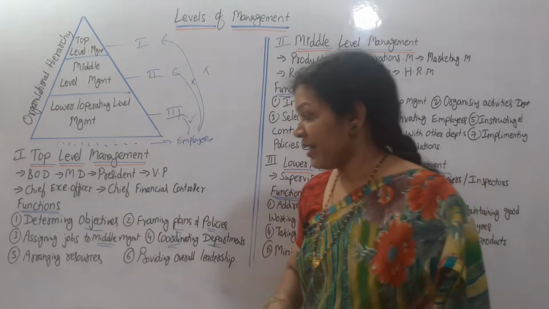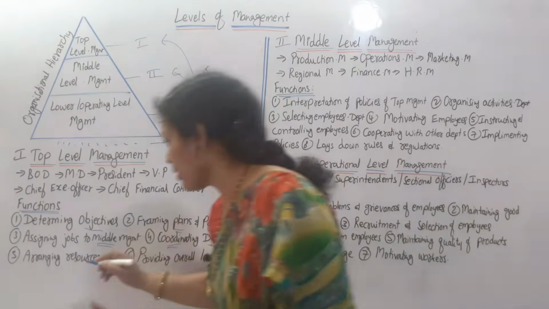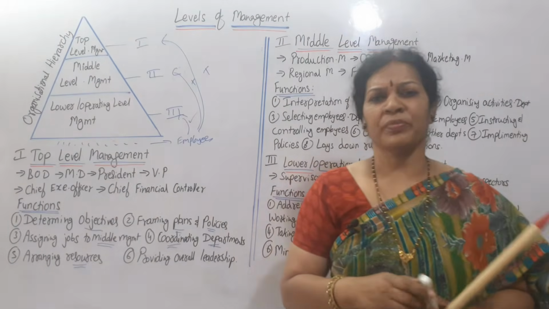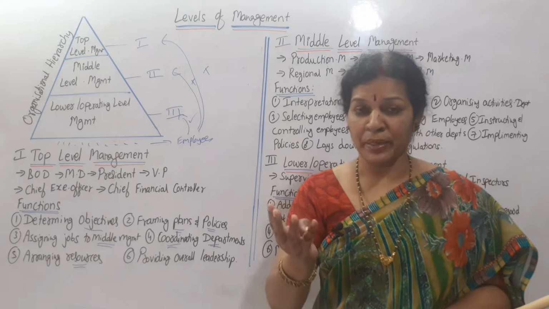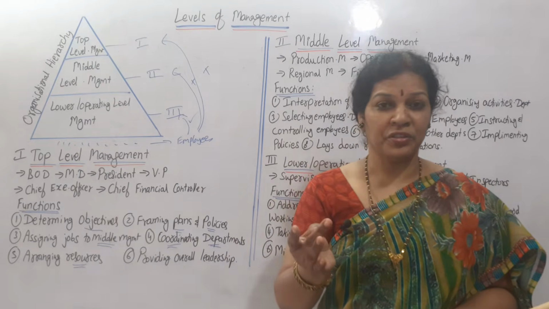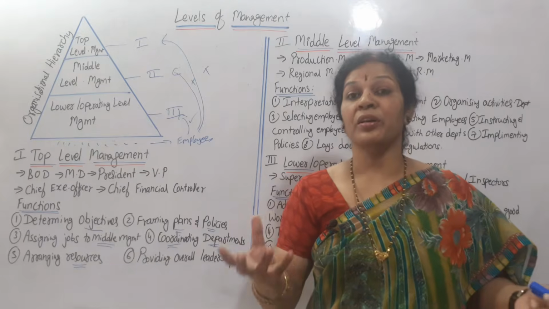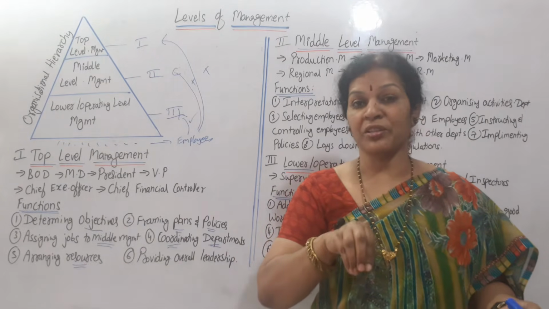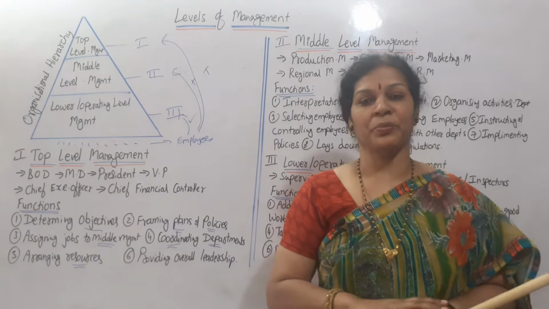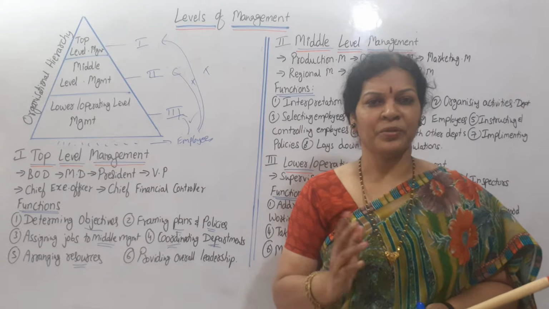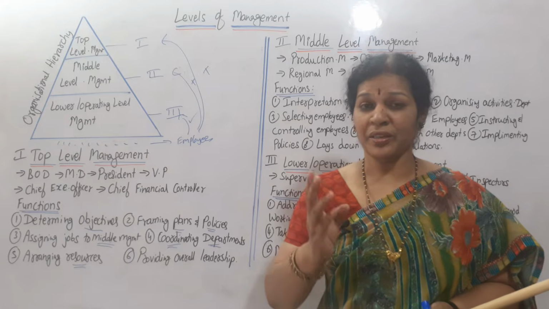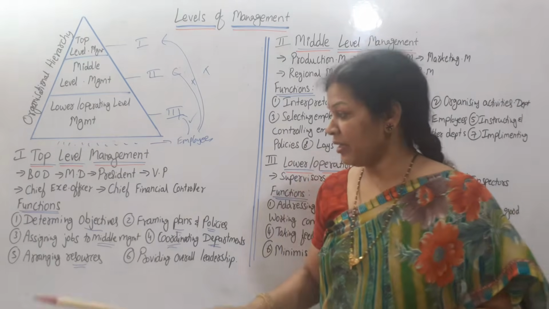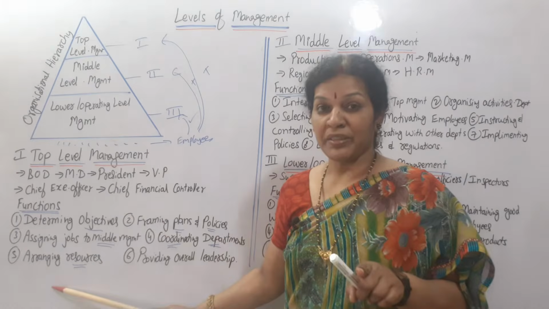And in the same way, arranging resources. What are the resources? We have discussed in the last class: men, material and machine, and also whatever resources are required for the company. They have to utilize all these resources properly. Are they utilizing them properly or not? Men, material, money, and other resources have to be arranged by the management only.